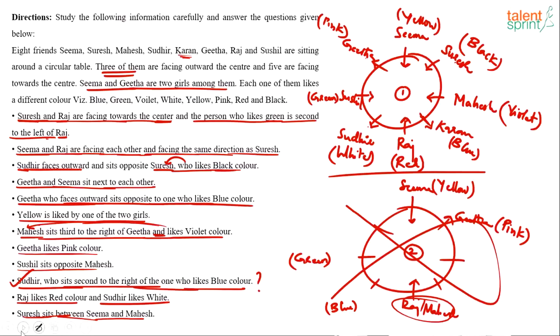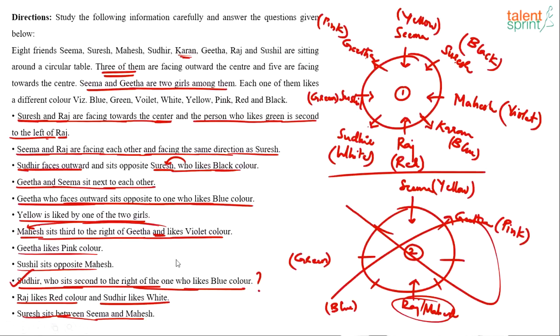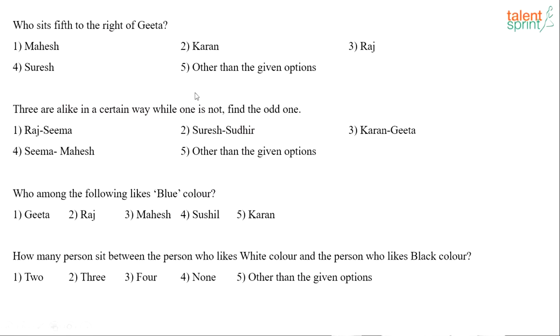Answering the questions would be very, very easy. I mean, that's like a cakewalk, right? Who is fifth to the right of Geeta? Where's Geeta? Geeta is here, right? Right of Geeta. Remember, right of Geeta would be clockwise because Geeta is facing outwards. First, second, third, fourth, fifth. Fifth to the right of Geeta is Raj. Option 3.